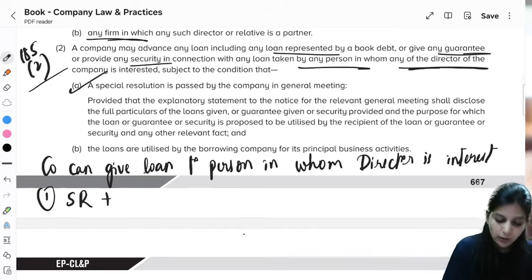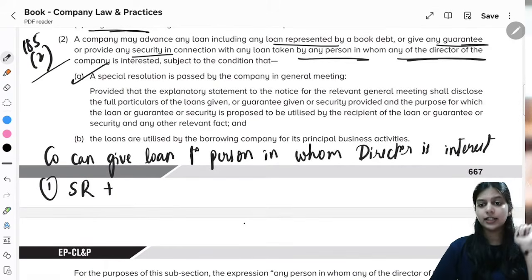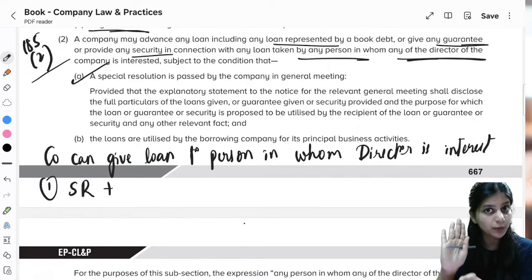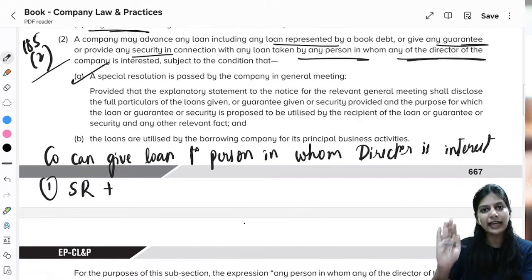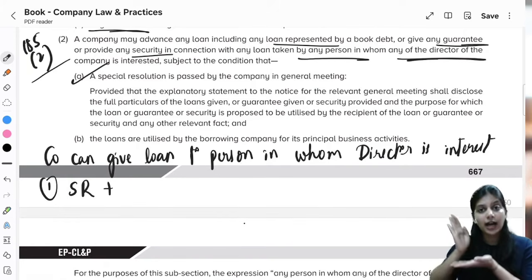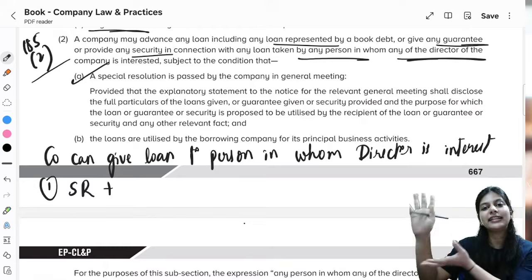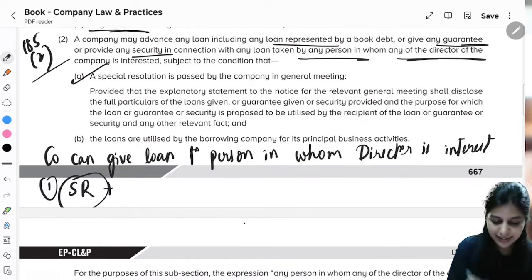Clear? Now, as you all know, in general meeting, in the EGM, when you give EGM notice, along with EGM notice, what will go? Explanatory statement, right? We have to explain the reason behind the agendas. In the notice, only agenda will be there. The explanatory statement attached to that notice explains the intention behind the agenda. So, special resolution has to be passed, first thing.